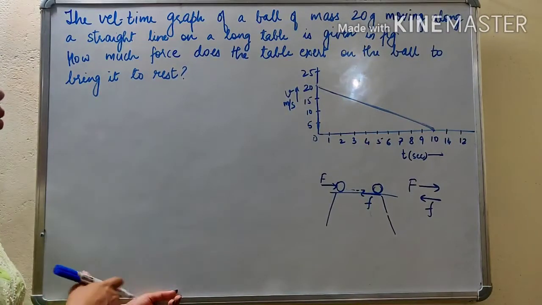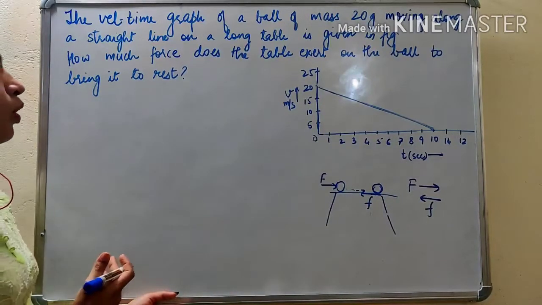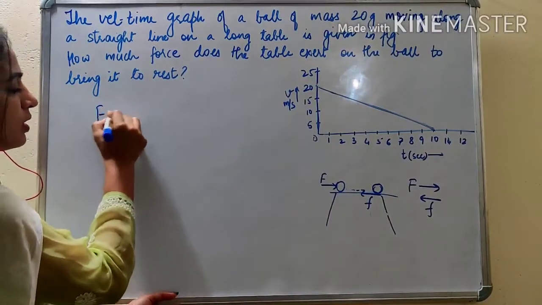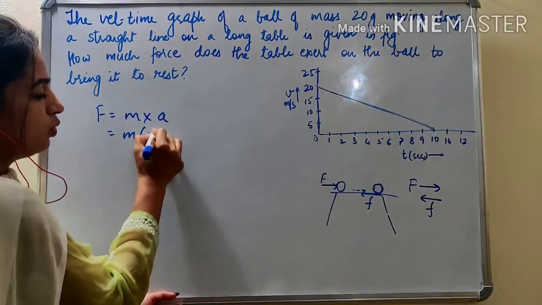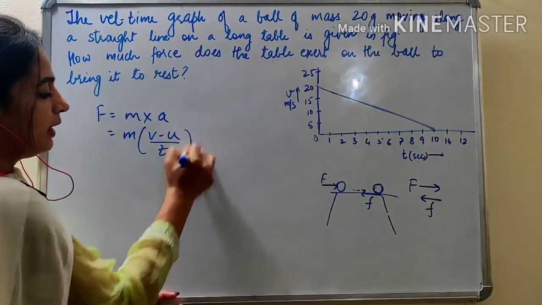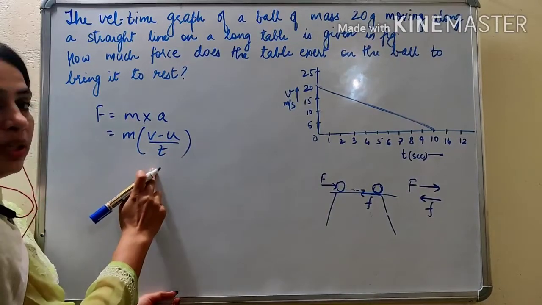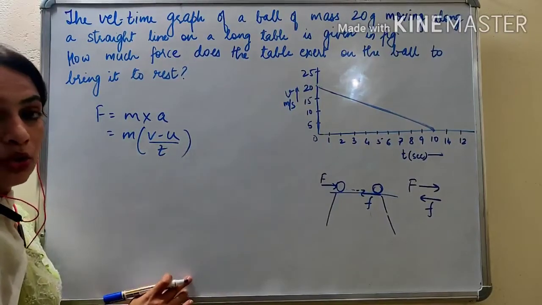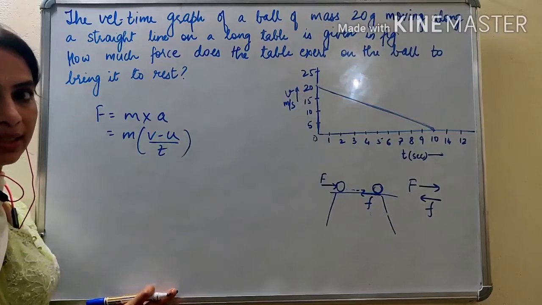So we have to find what is the force exerted by the table on the ball to bring it to rest. Okay. So we know force is equals to mass into acceleration, that is mass into V minus U by T. Now this question is a graphical question. So here you've been given the final velocity, initial velocity and time through the graph. So you have to read the graph and you have to find the acceleration.